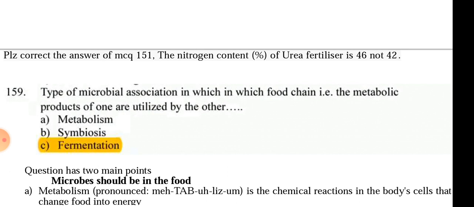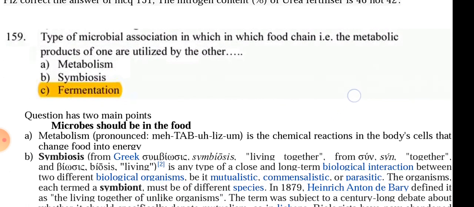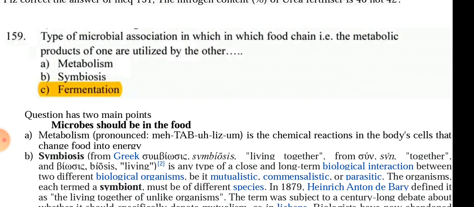And one MCQ that was a little bit technical. Type of microbial association in which the food chain or the metabolic products of one are utilized by other.